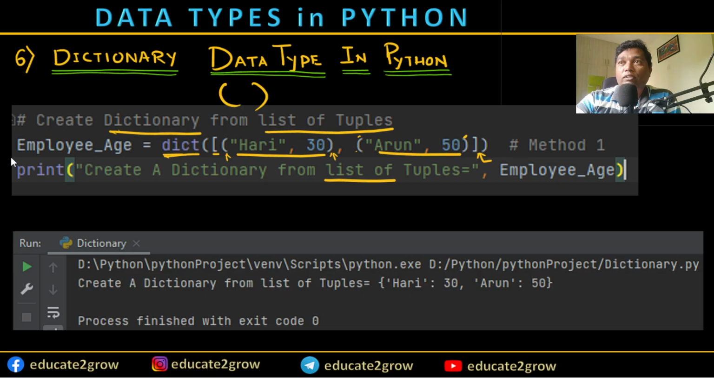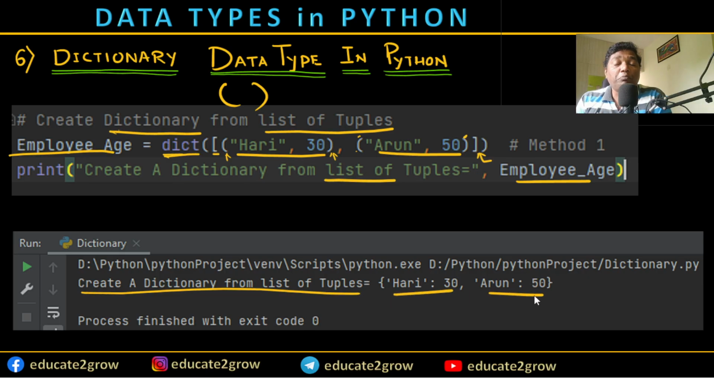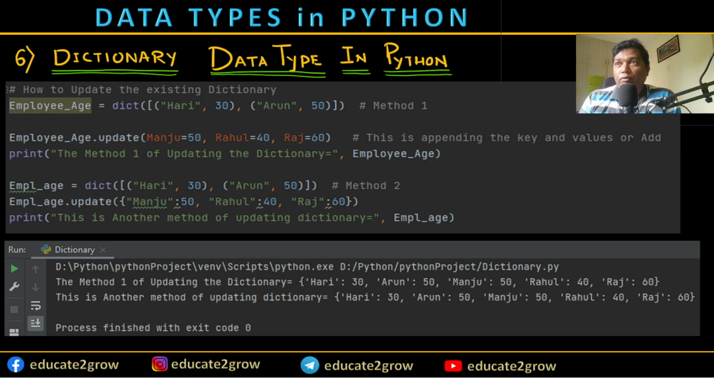I'm calling this employee age as a variable in the output. You see the output is Hari 30 and Arun 50. The output always shows in the dictionary. You see the curly bracket here. Okay, this is the output of the list of tuples. Let's go to the next one.